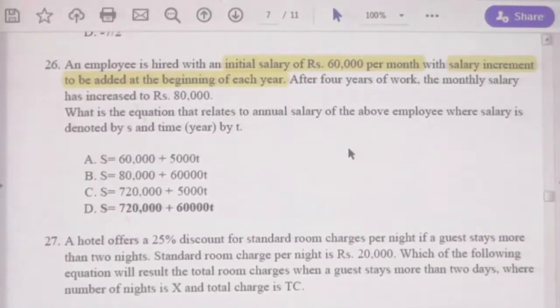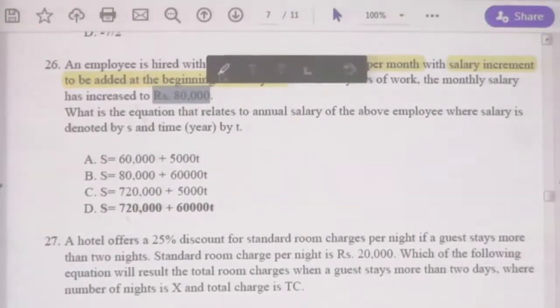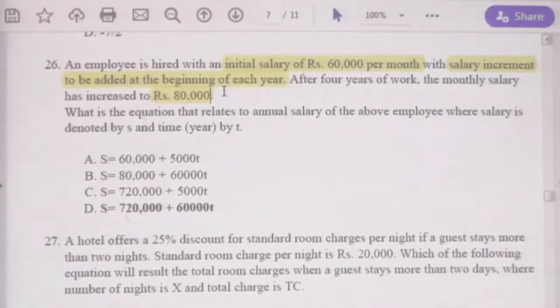After 4 years his monthly salary is 80,000. That's correct, because he joined at 60,000. Then on the joining day he received salary increment, then second year, third year, and fourth year also he received salary increment. Now 4 times he received salary increment.